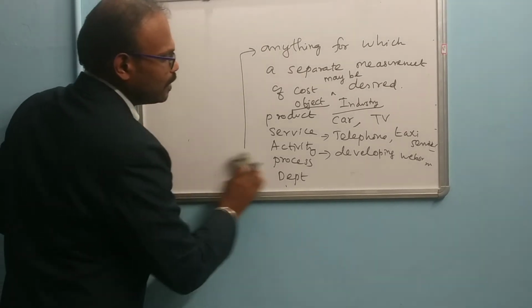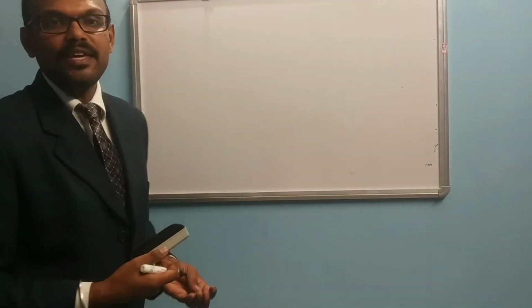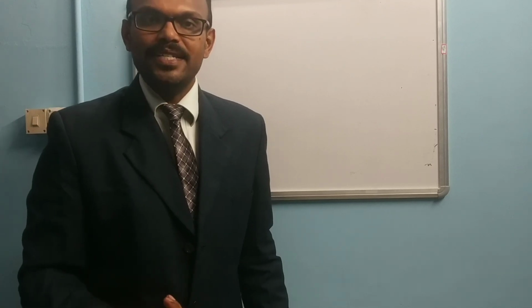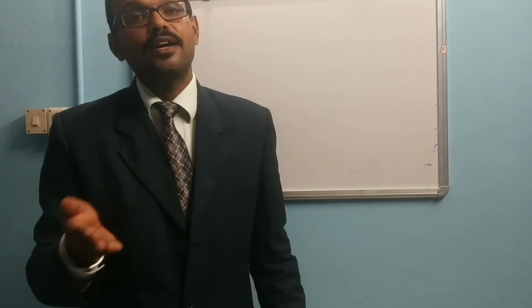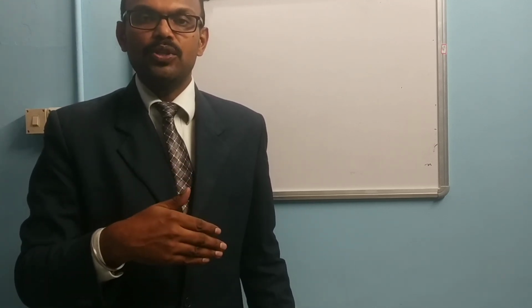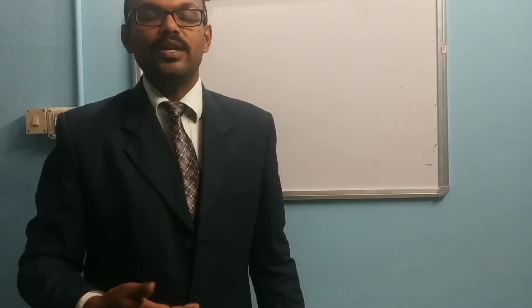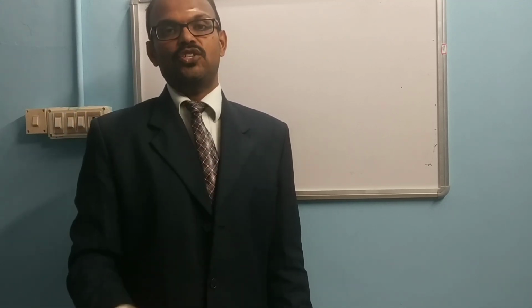So till now we discussed the various key concepts coming under cost accounting: what is meant by cost, costing, cost accounting, cost accountancy, then the important objectives of cost accounting: cost ascertainment, cost reduction, cost control. Then we discussed the difference between cost reduction and cost control, then the cost center, cost unit, and cost object. In the next class we are going to discuss the various elements of cost and the classification of cost.